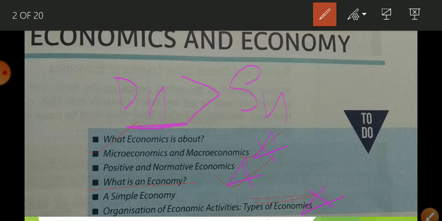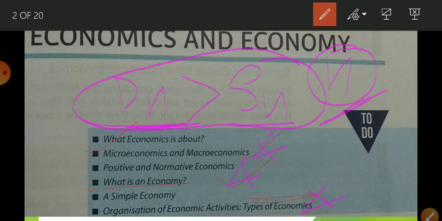If there is more demand for X compared to its supply, this condition is known as a scarcity of resources.